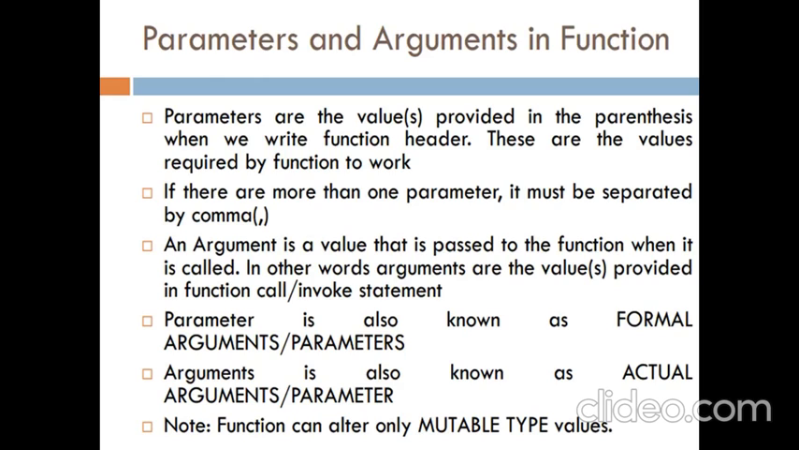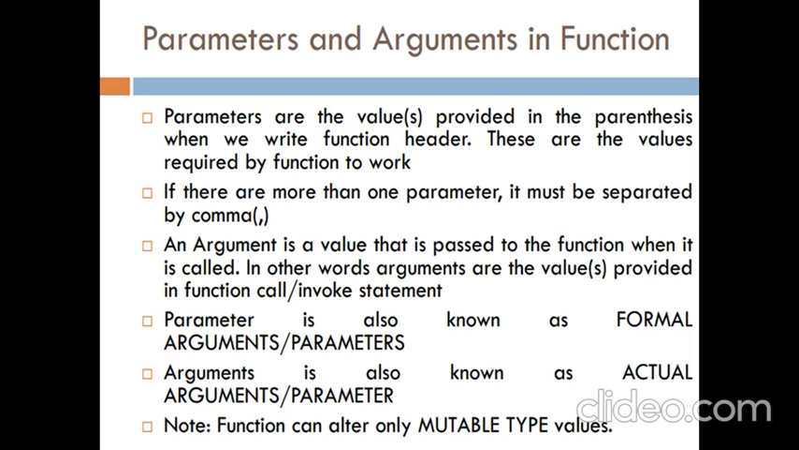Parameters and arguments in function. Parameters are the values provided in the parentheses when we write the function header. These are the values required by functions to work. If there is more than one parameter, they must be separated by commas. An argument is a value that is passed to the function when it is called. In other words, arguments are the values provided in the function call or invoke statements. A parameter is also known as a formal parameter, and an argument is also known as an actual parameter. Functions can alter any mutable type values.